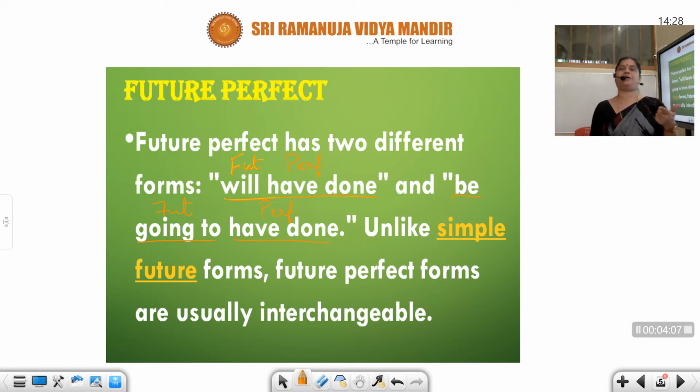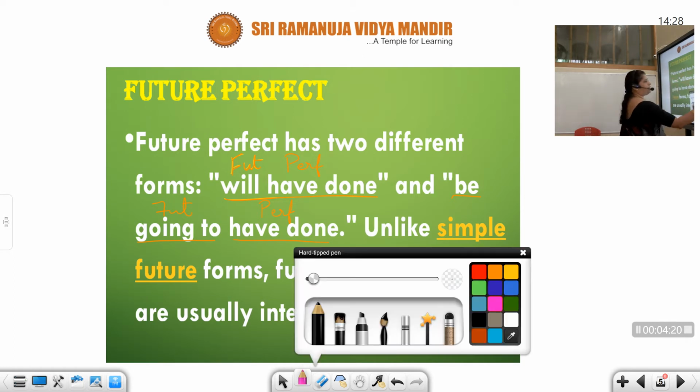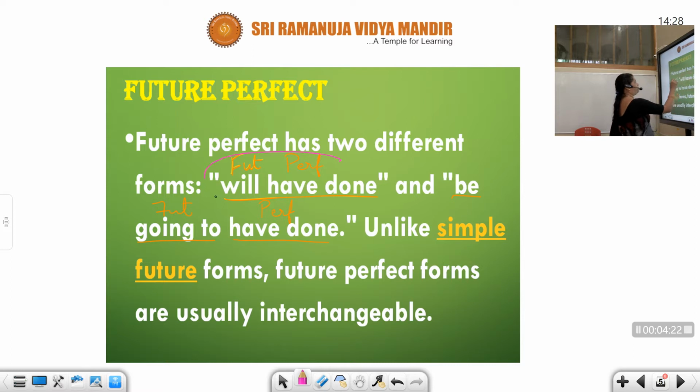But when you are performing your tasks or doing your exercises, you had better write only will or shall. Okay, students, better use this part only. Don't use this. Use this part only.